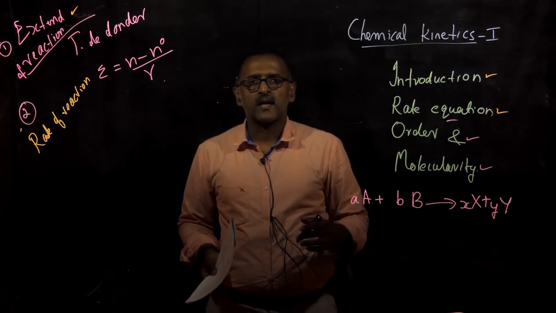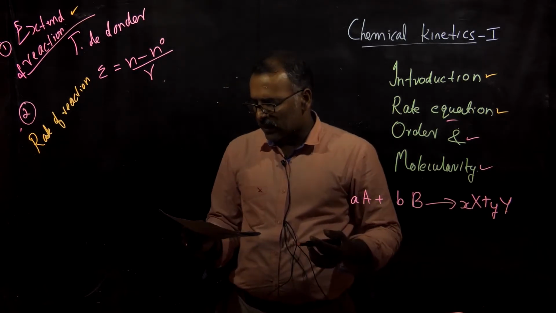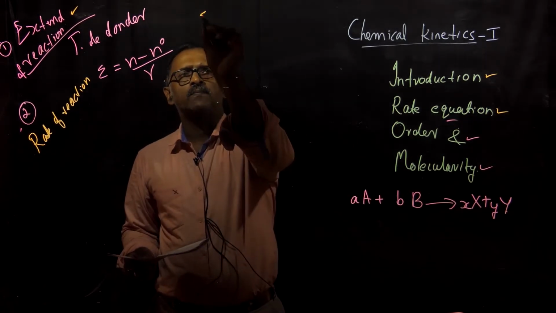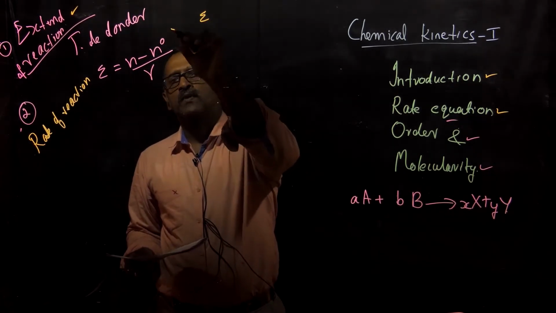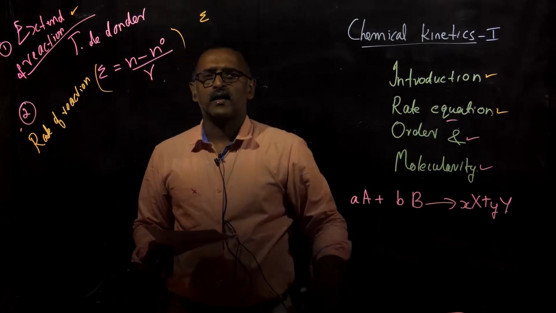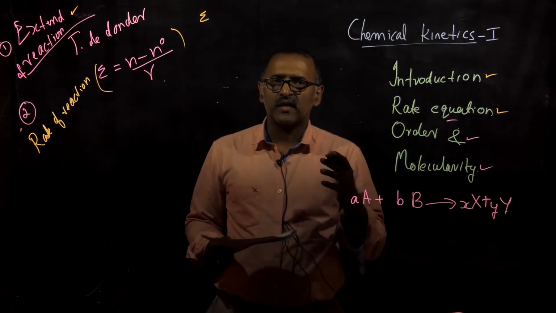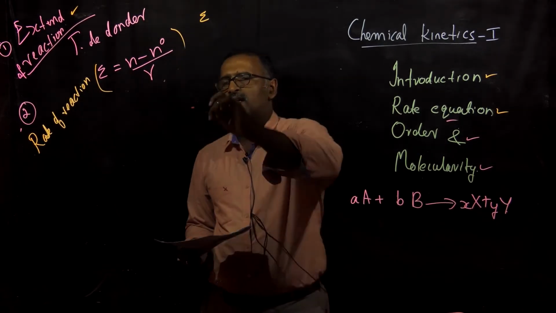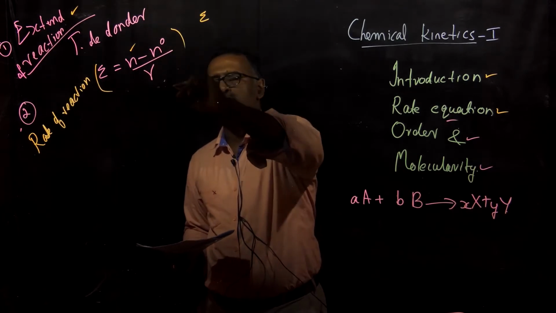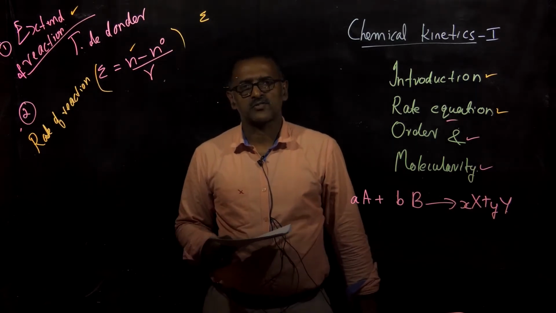The extent of reaction can be given by a very simple equation: epsilon is equal to n minus n0 divided by nu, where n0 is the initial amount of moles, n is the final amount of moles, and nu is the stoichiometric coefficient.